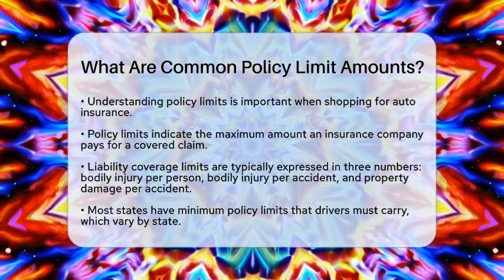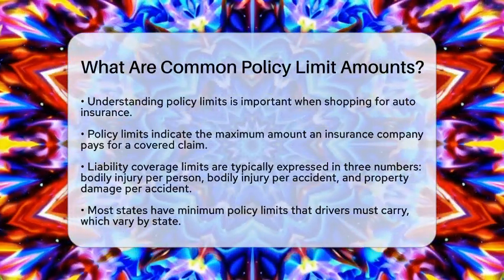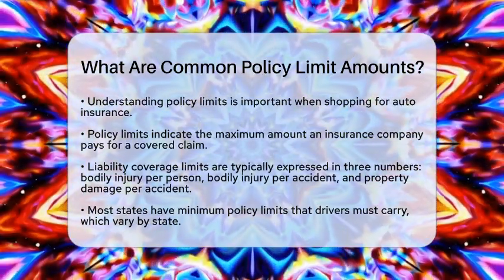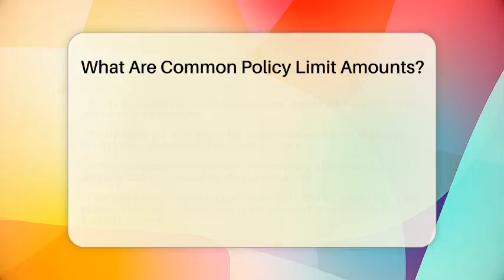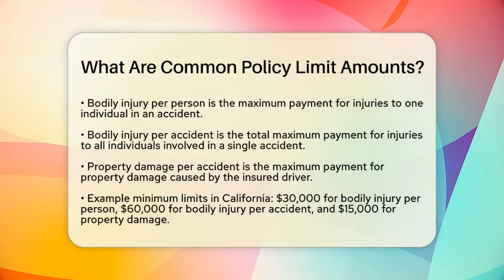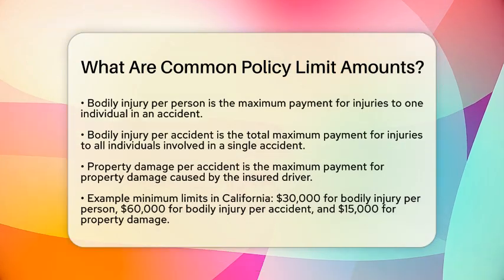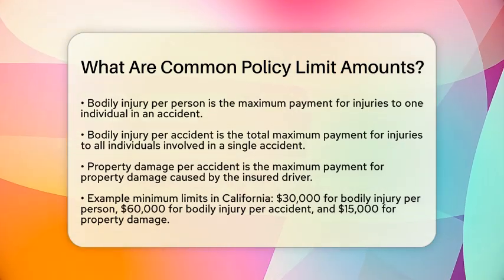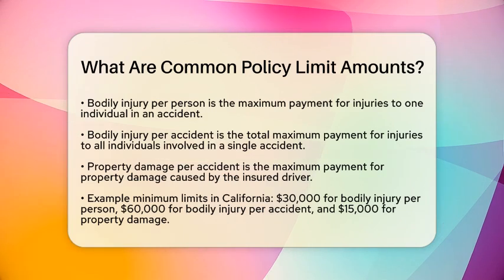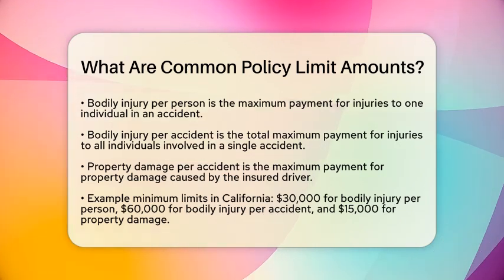For bodily injury per person, this is the maximum amount paid for injuries to one individual in an accident. Bodily injury per accident is the total maximum amount paid for injuries to all individuals involved in a single accident. Property damage per accident is the maximum amount paid for damage to property caused by the insured driver.